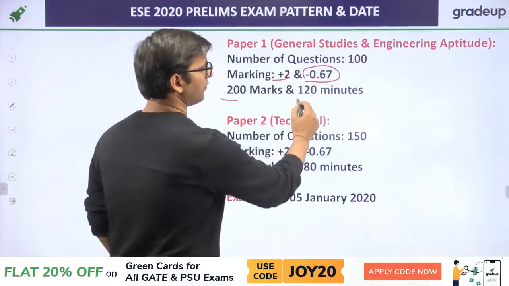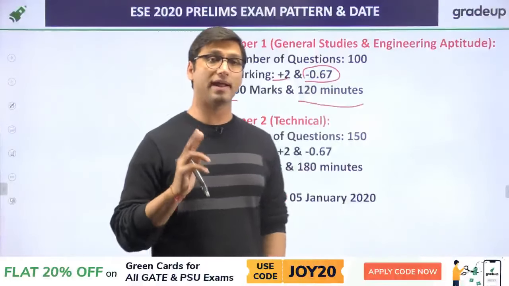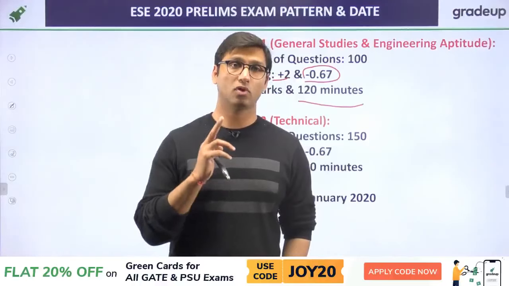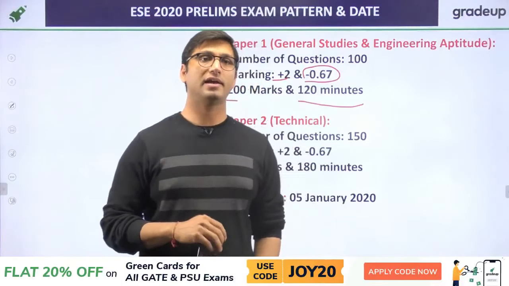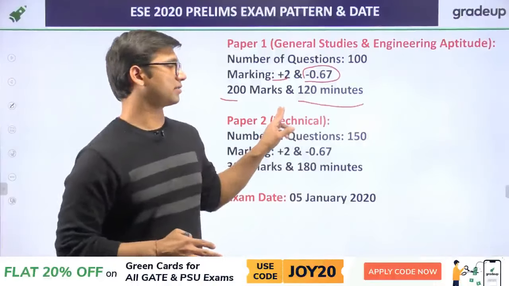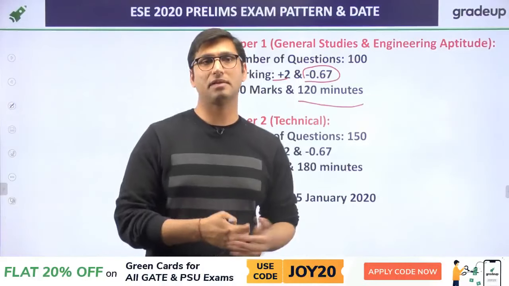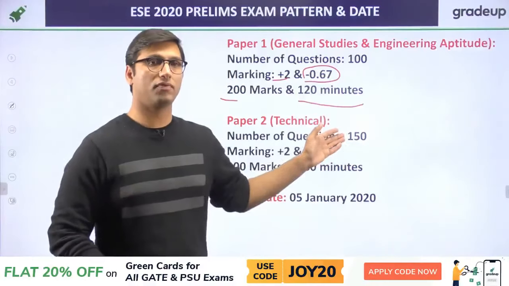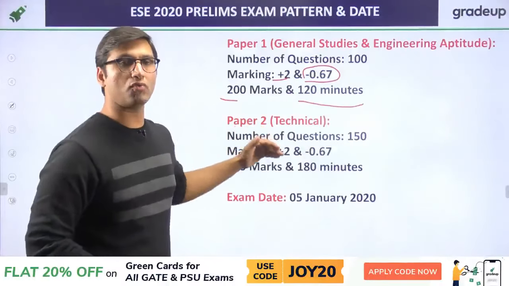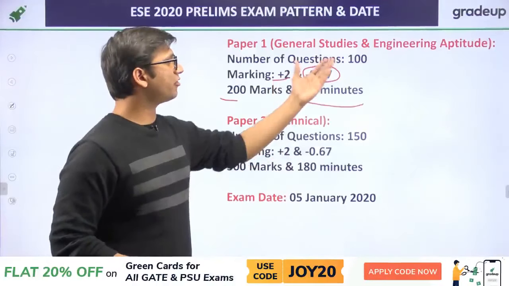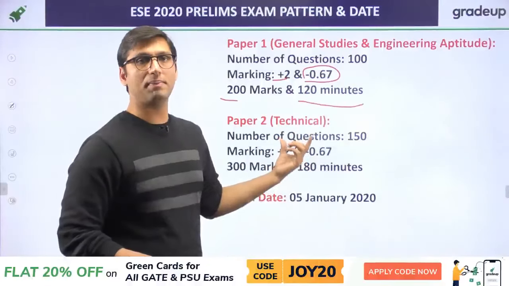So in total we can say 2 hours and 100 questions. That is, the number of questions will be 100, the total timing for the paper is 2 hours, that is 120 minutes, and the total marks will be 200 marks. Those who are already serious and have to write the paper already know this pattern. Paper 2 is on the same day, from 2 to 5. In the morning it will be paper 1, then in the afternoon it will be paper 2.